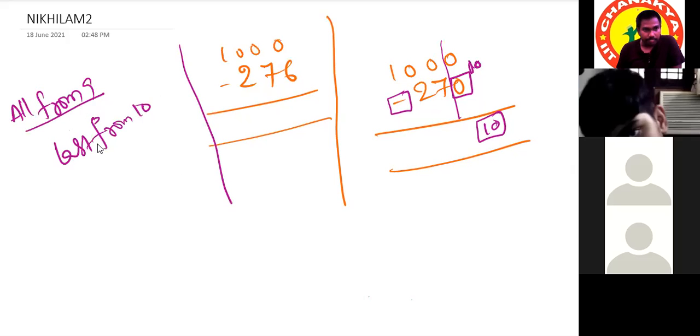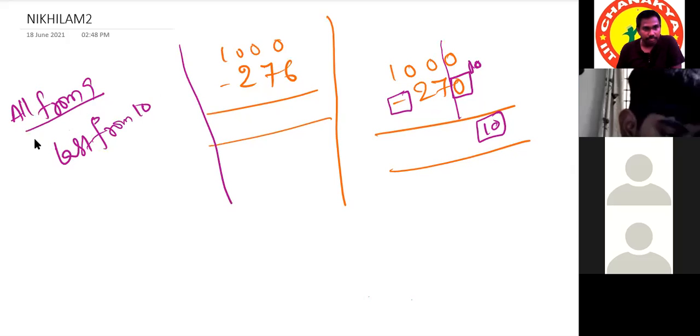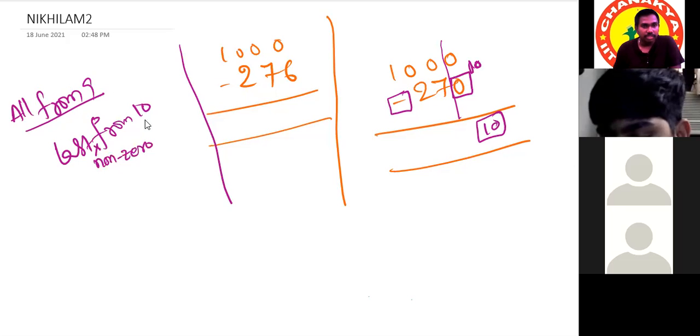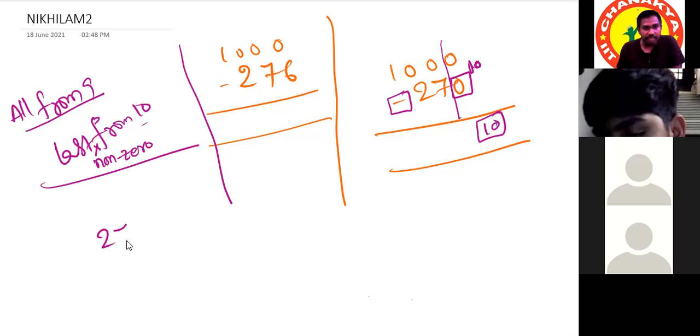Sir, if the last is 0, we should not subtract 10 by 0. Let me explain. First, all from 9 and the last from 10. But here we have to consider the last non-zero digit, 7, from 10. Even though 270 is given, here we have to subtract it as 27 only.